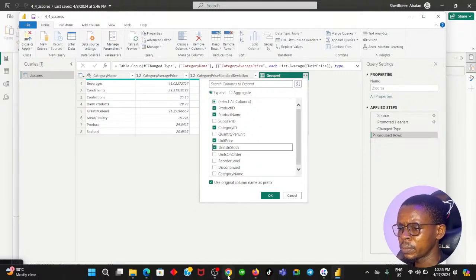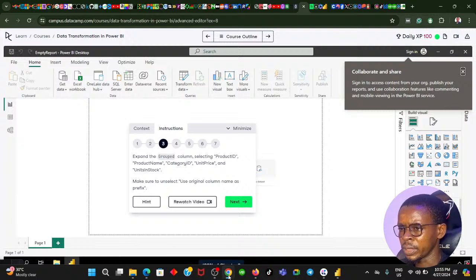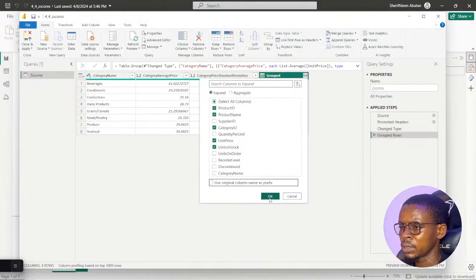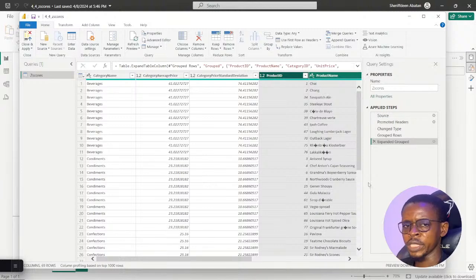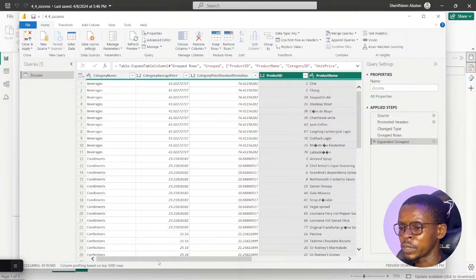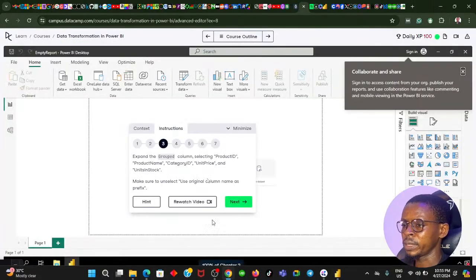Make sure to unselect use original column name as prefix. So I unselect this, click on OK, and it expands the column. If you really want to know how to do this, make sure you start from the beginning of the course so you understand how we came about doing all of this very quickly, because we've done it a couple of times while learning Power BI since we started.